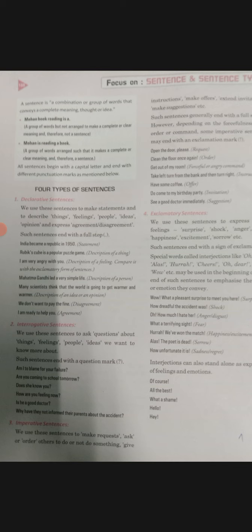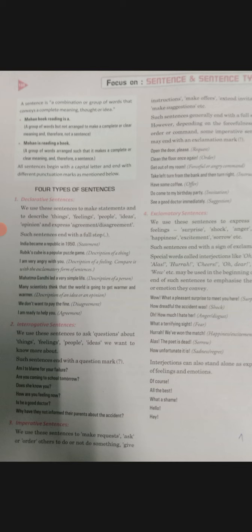Number two is the interrogative sentence. So what is an interrogative sentence? We use these sentences to ask questions, as is also clear from the word interrogation. It means to ask something. In this sentence we ask questions about things, feelings, people, ideas.